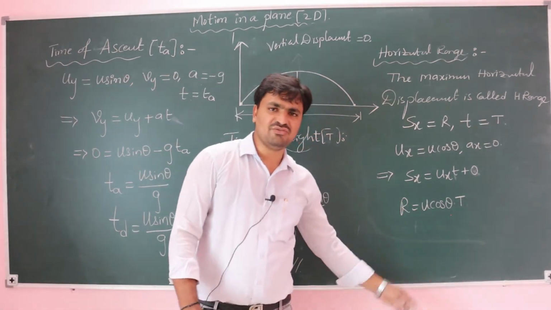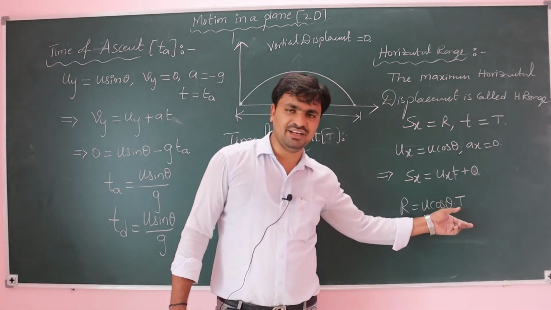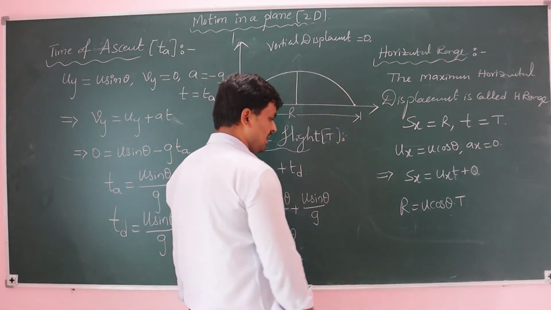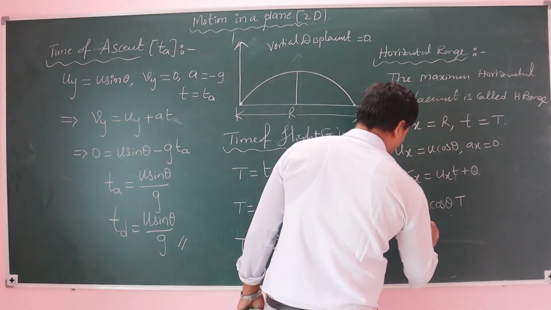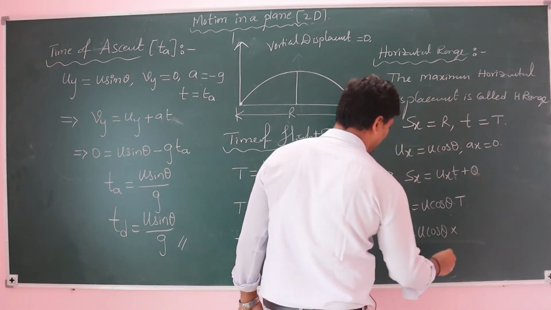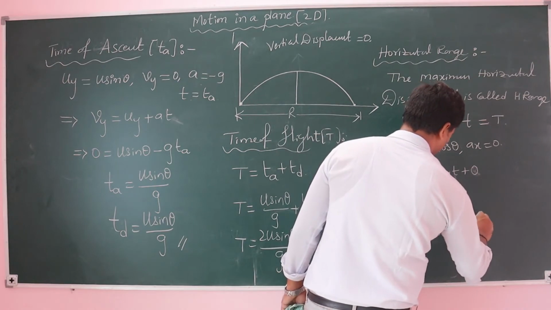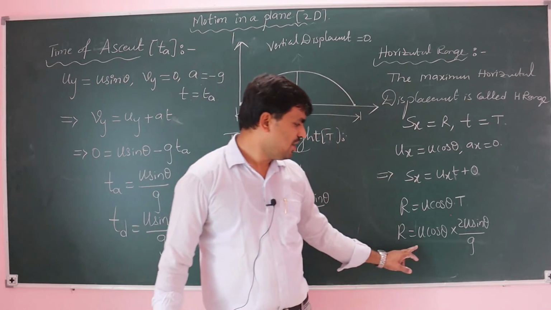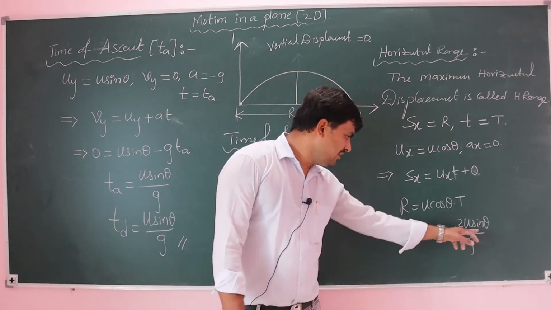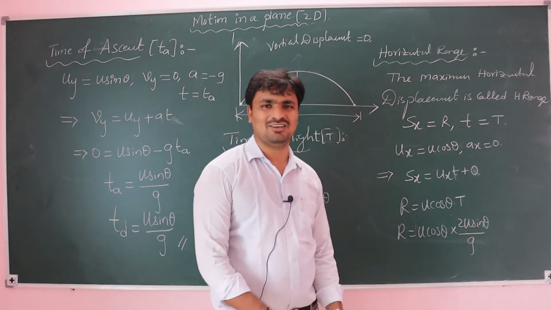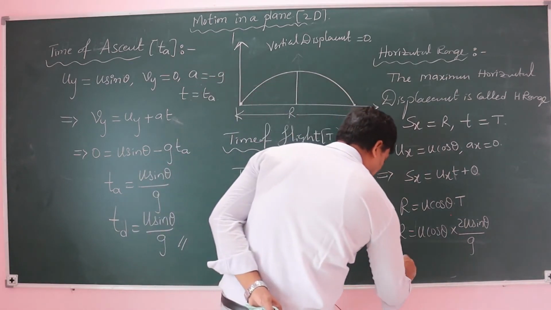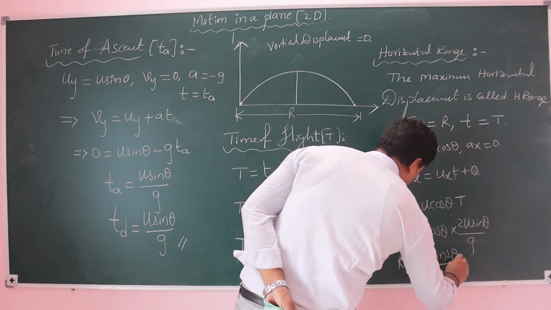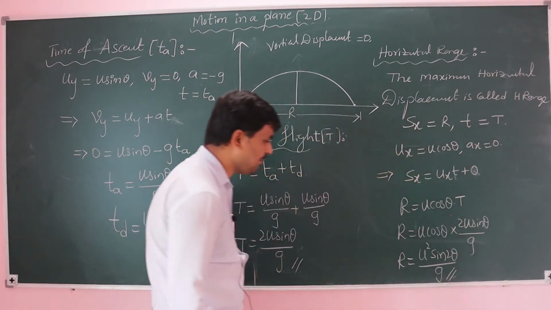What is the range value? Range is equal to u cos theta into t. So range R is equal to u cos theta into the time of flight, 2u sin theta by g. Then u square into 2 sin theta cos theta, which is sin 2 theta. Finally we get u square sin 2 theta by g.